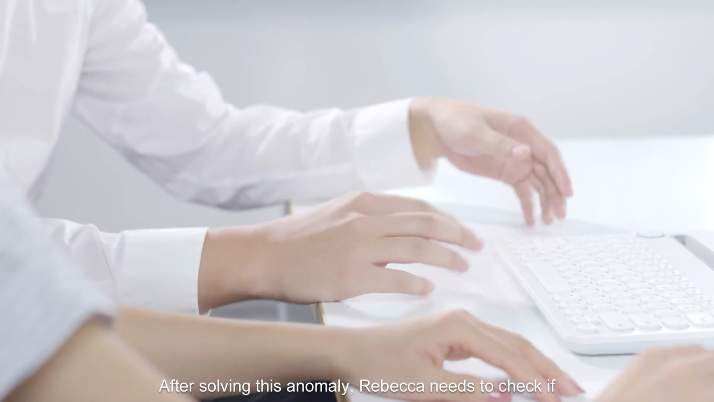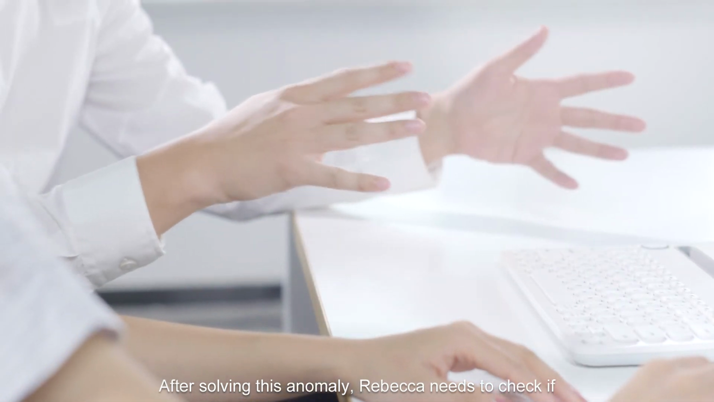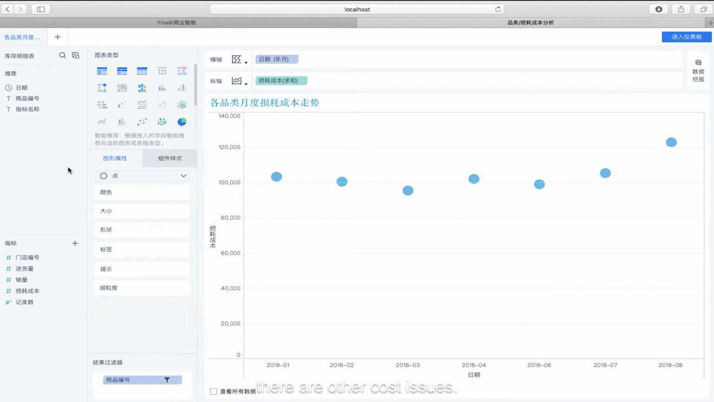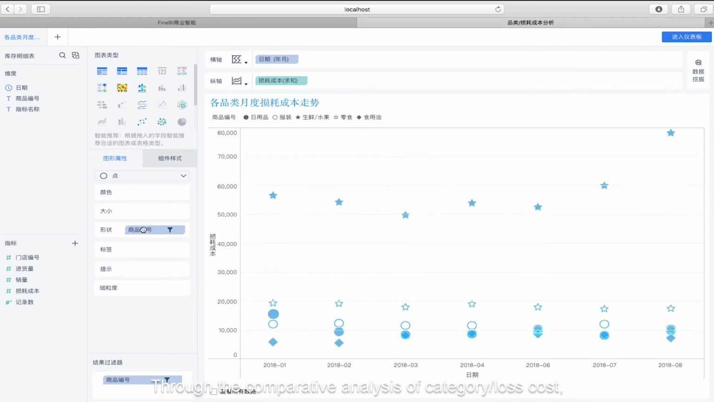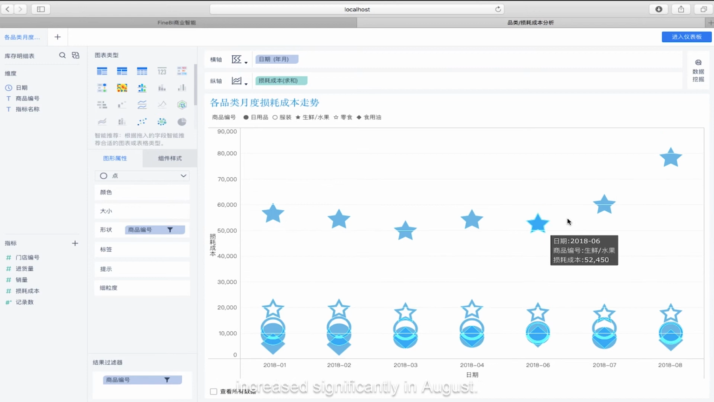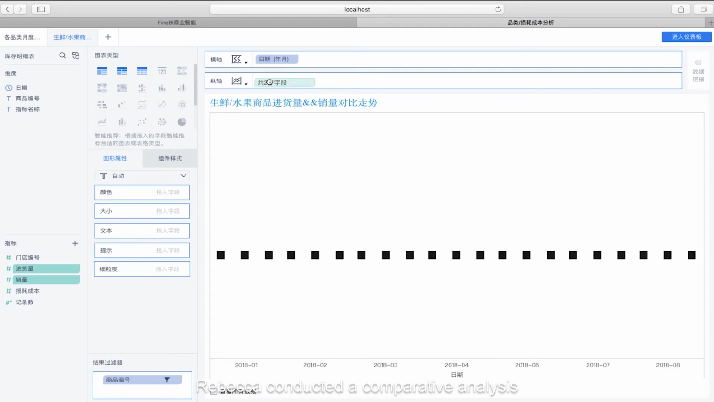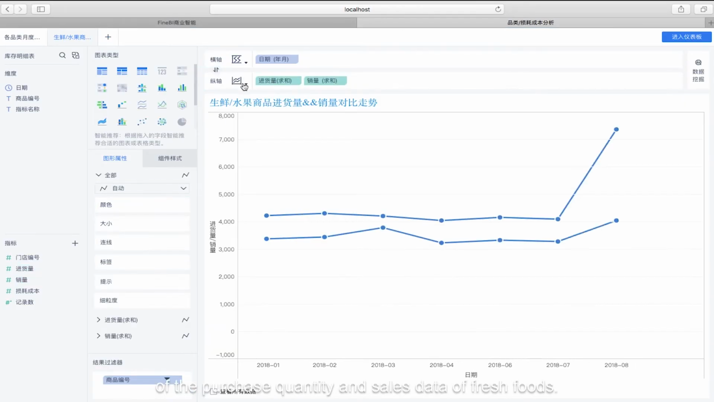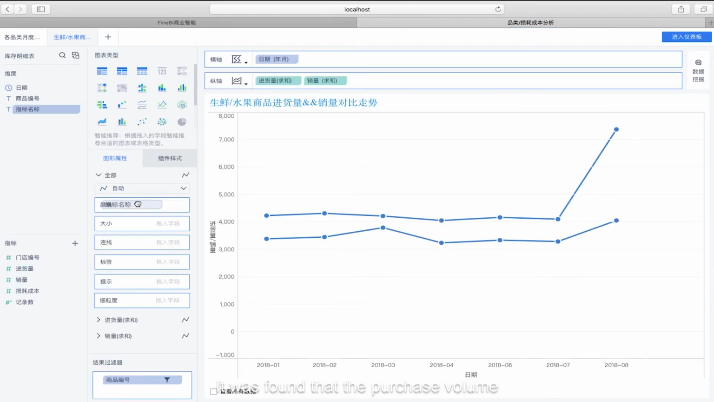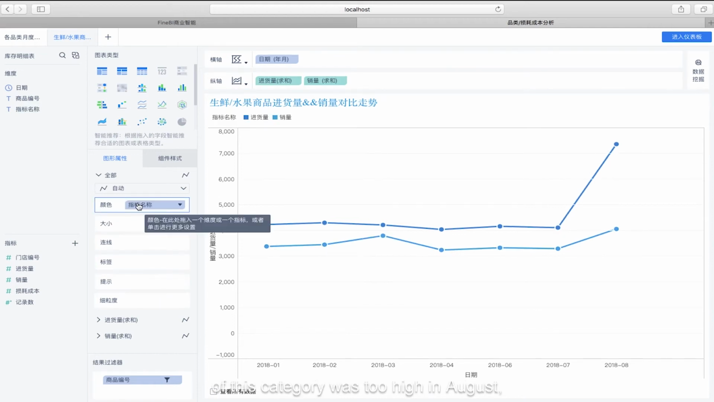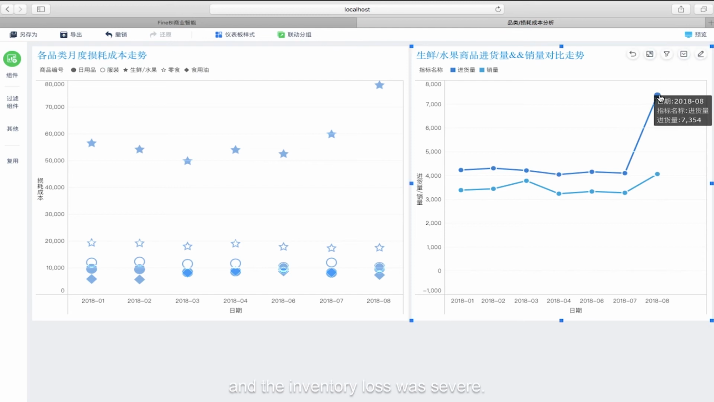After solving this anomaly, Rebecca needs to check if there are other cost issues. Through the comparative analysis of category and loss cost, she found that the cost of fresh food loss increased significantly in August. For further analysis, Rebecca conducted a comparative analysis of the purchase quantity and sales data of fresh foods. It was found that the purchase volume of this category was too high in August, and the weather was hot, and the inventory loss was severe.